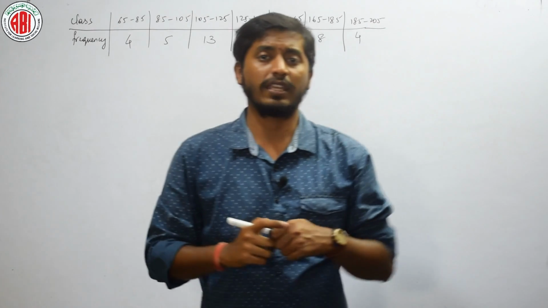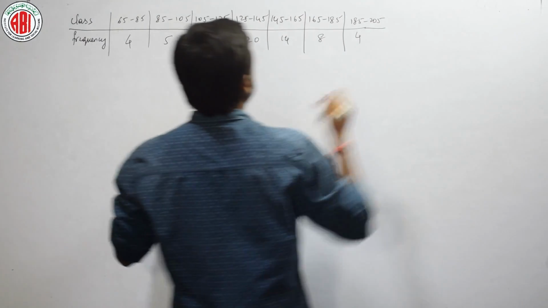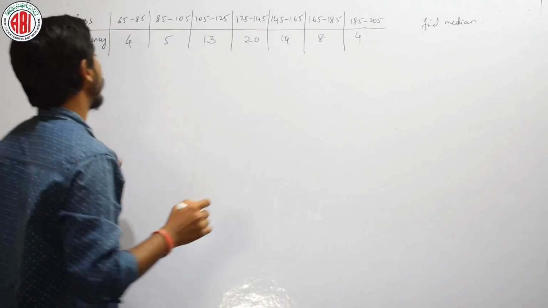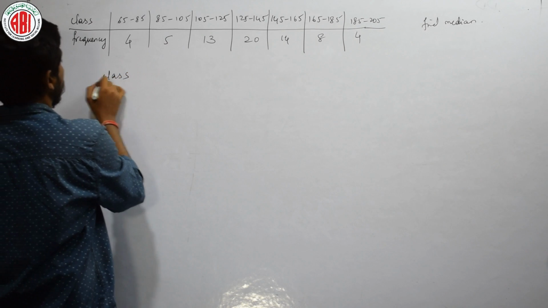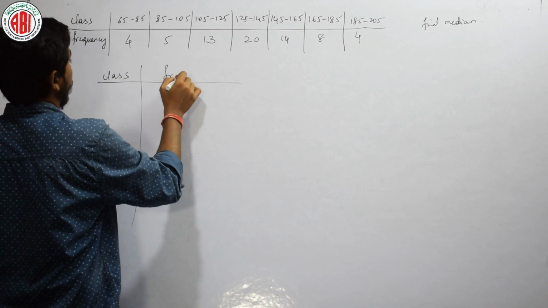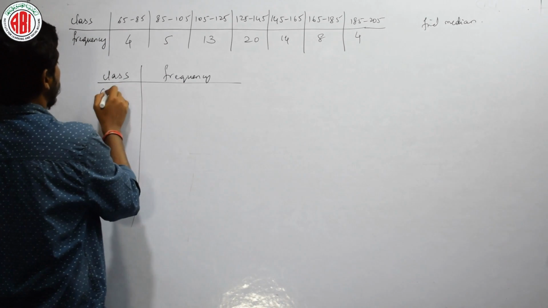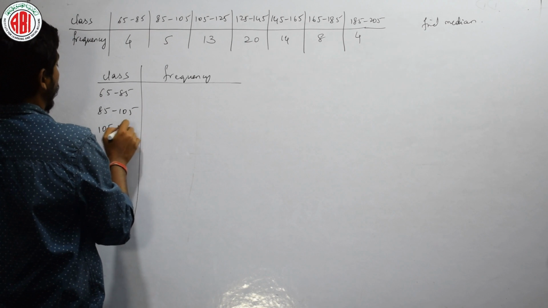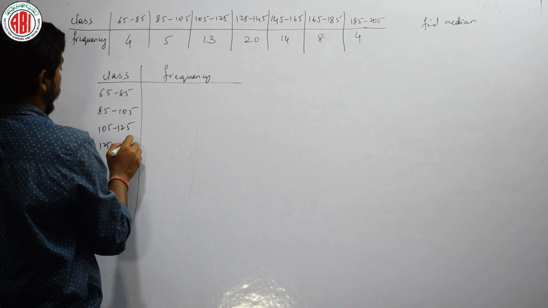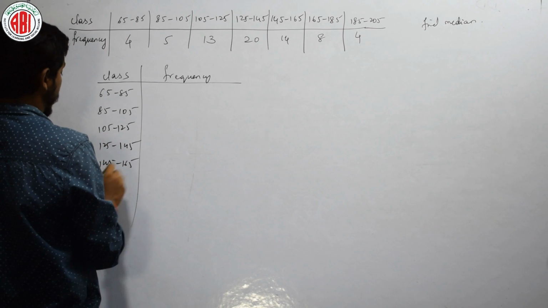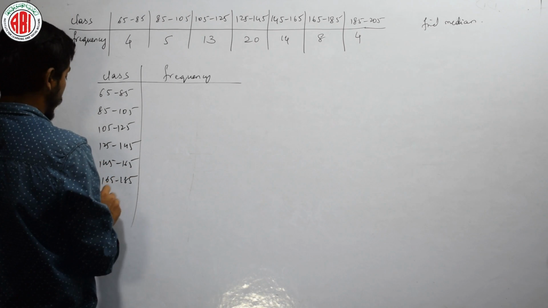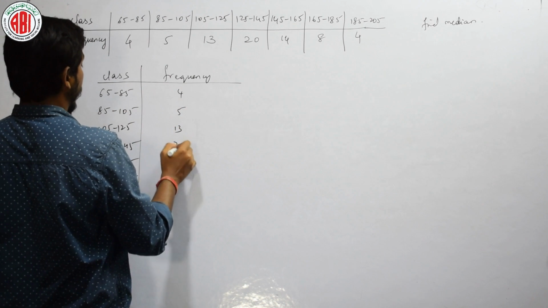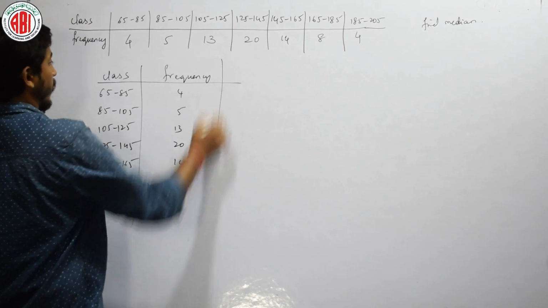Let us do. Now see here, the question given here, he is asking us to find the median for this question. What all we have to write? Class and the next frequency. Let us write this first: 65 to 85, 85 to 105, 105 to 125, 125 to 145, 145 to 165, 165 to 185, 185 to 205, and frequencies are 4, 5, 13, 20, 14, 8 and 4, right.